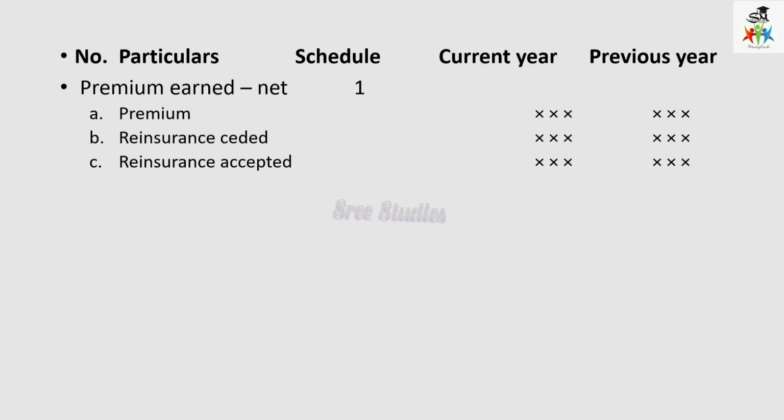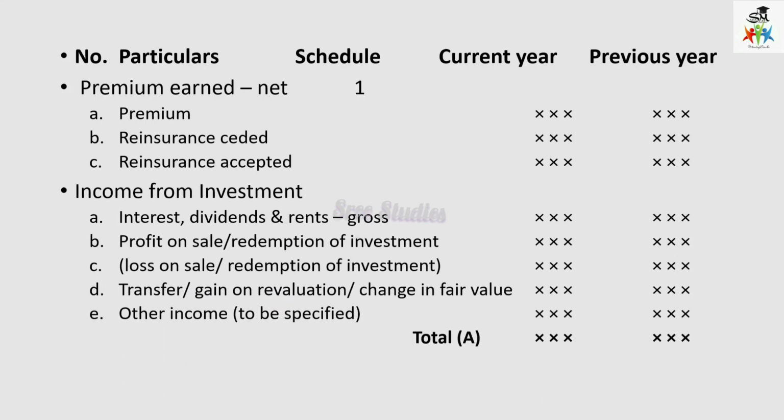How it should be calculated: premium, with reinsurance ceded and reinsurance accepted adjusted, so that we get premium earned, which comes under Schedule 1. And then the next is income from investment. This will not come under any schedule, but we have to put it here. That is interest, dividend and rent, if any. Then profit on sale or redemption of investment, and loss on it will be shown within brackets. And then the transfer or gain on revaluation or change in fair value. Then other income, which is to be specified. So the total comes under the category of A.